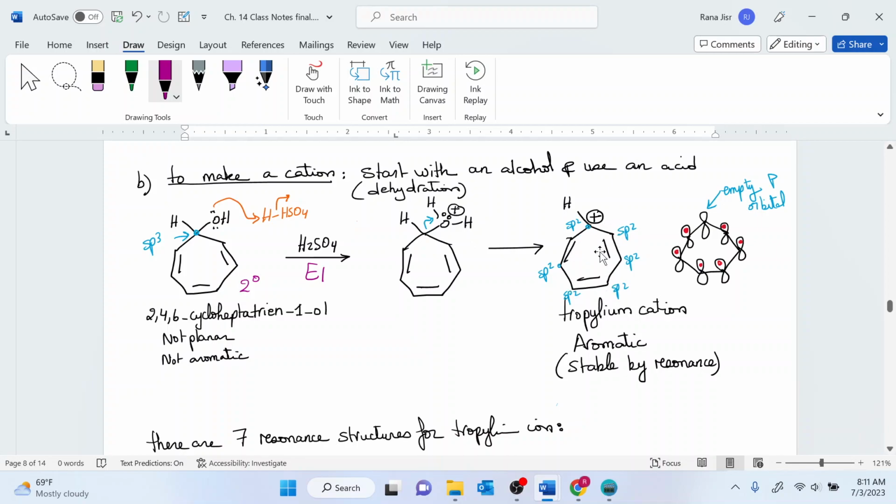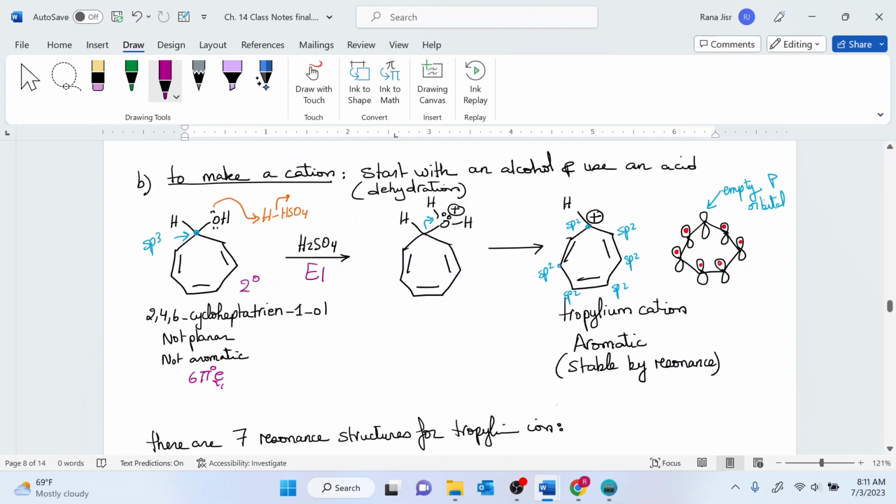So the tropylium cation, this is a cycle of 7 carbons. It is not planar. It is not aromatic. And the reason why it's not planar is that there is one sp3 hybrid carbon. It's enough to have one carbon that is not sp2 in the structure to make the structure not planar. So if it is not planar, then immediately it's not aromatic, even though it satisfies the number of electrons here, which is 6 pi electrons, but the structure has one sp3 hybrid carbon, so it is not planar in this case.